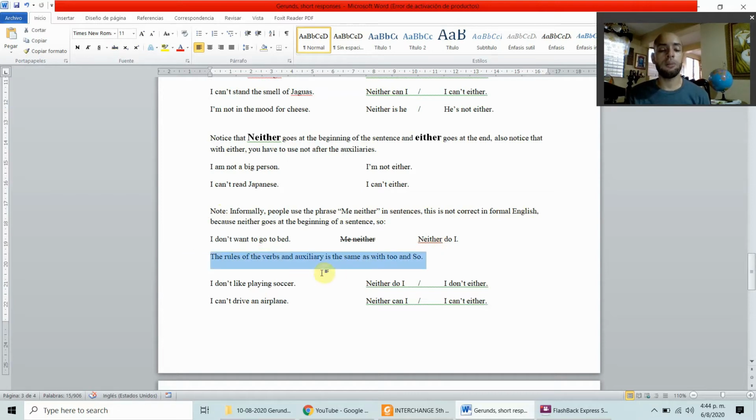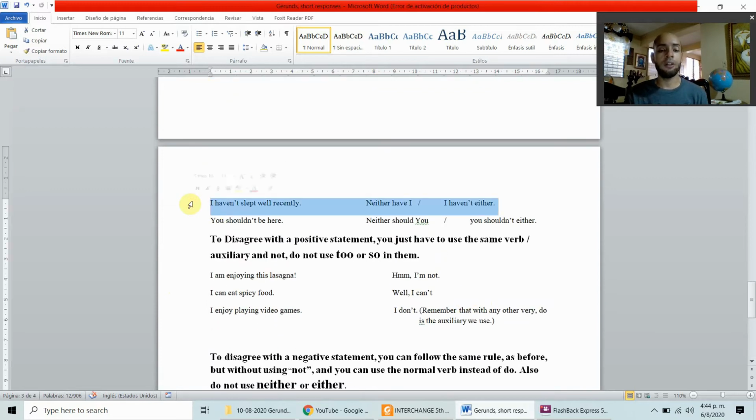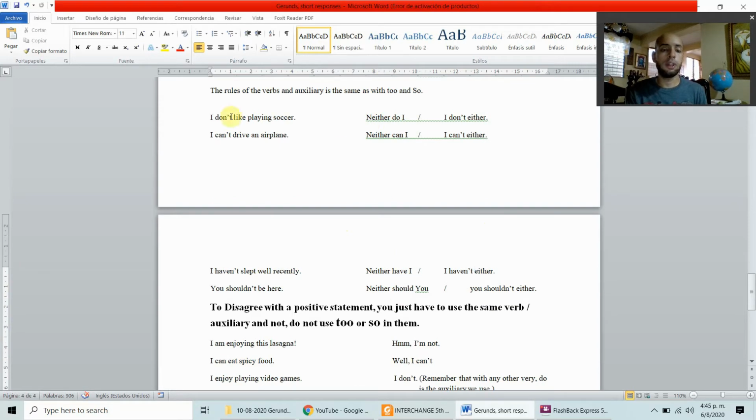So the rules of the verbs and auxiliary are the same as with too and so. I don't like playing soccer. Neither do I. I don't either. I can't drive an airplane. Neither can I. I can't either. I haven't slept well recently. Neither have I. I haven't either. You shouldn't be here. Neither should you. You shouldn't either. So, again, it depends on the verb you are using. It depends on the auxiliary you are using.